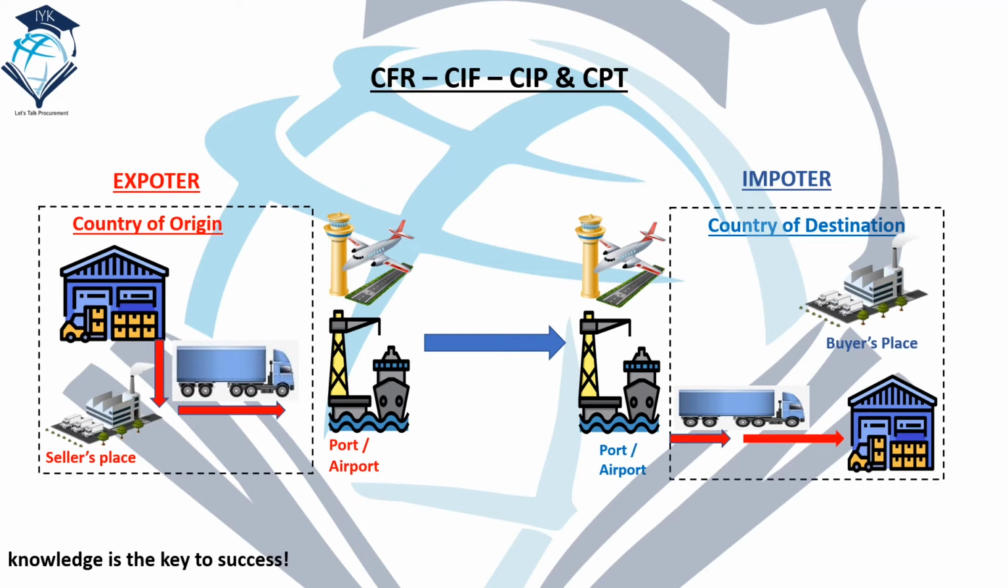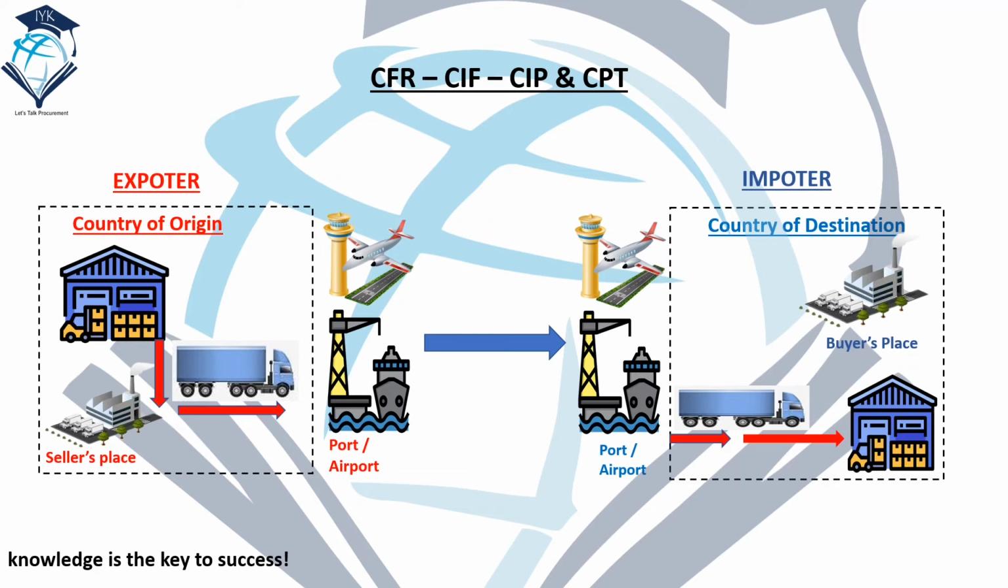In the CIF, this is exactly the same as CFR, but the only addition is insurance. That insurance cost is borne by the exporter or seller. You saw the small difference, only the insurance. Cost, insurance, freight, CIF. In the CIP, it also has insurance involved, but it is paid. Here the insurance is optional, but importer and exporter will agree who will bear the insurance cost. Most of the time, insurance cost is paid by the exporter.